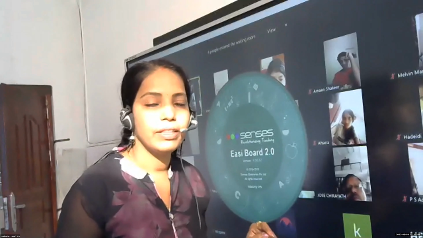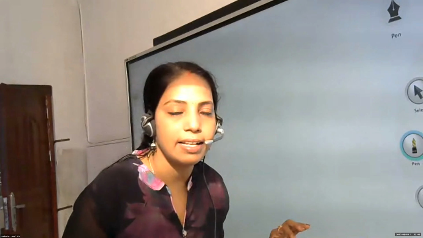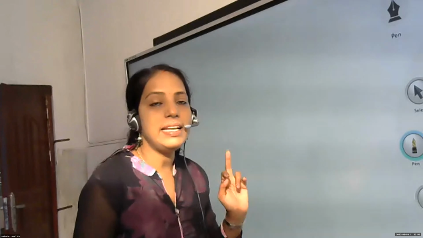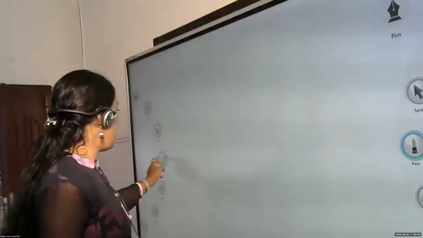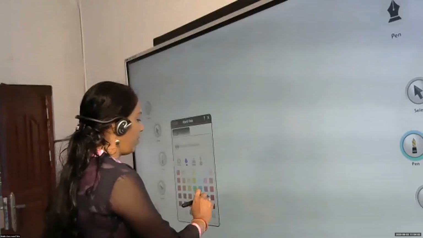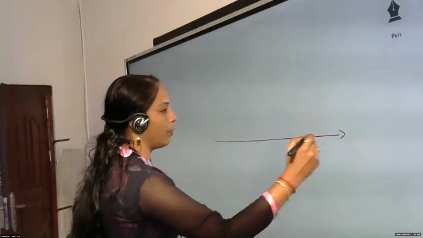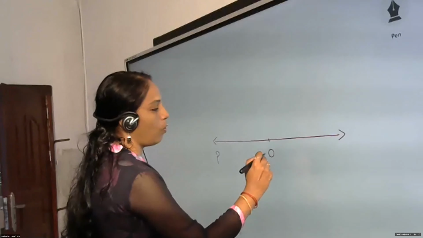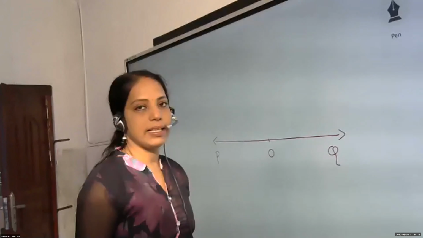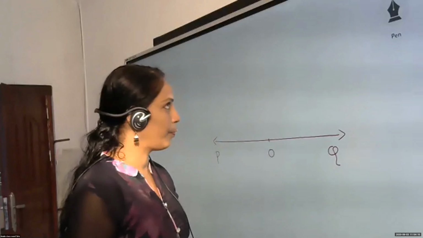Did you understand that? So there is a ray OS and it stands on a line POQ. Okay, there is a line P, O and Q.